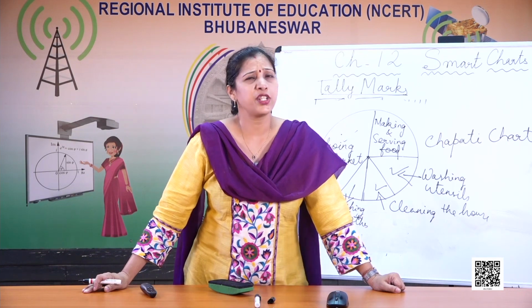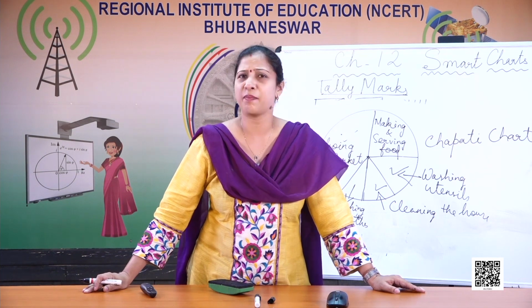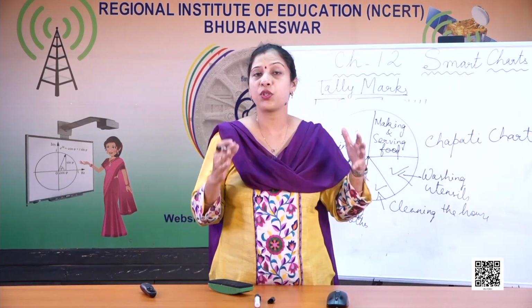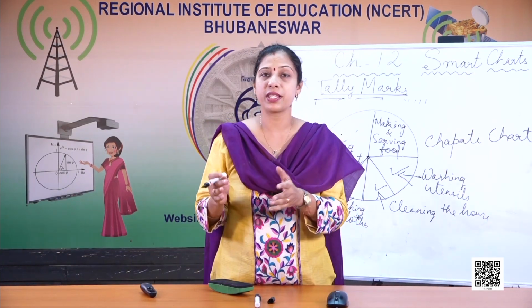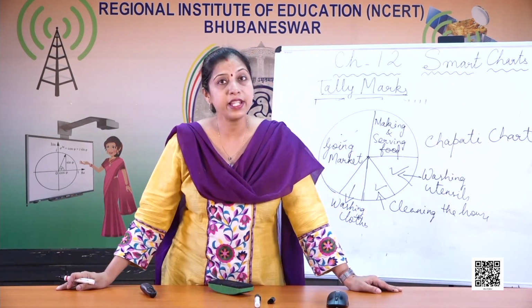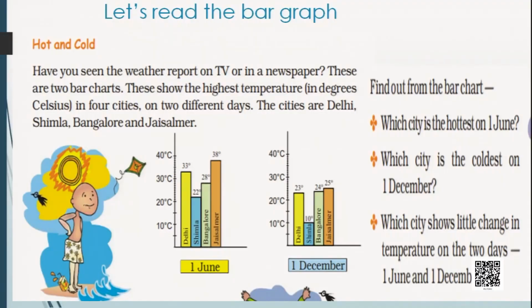Now this bar chart you must have seen a number of times in the newspaper, in books, in magazines, when we have to compare something, when we have to compare 3 numbers, 4 numbers, maybe 3 things or 4 things or maybe more than that, it is always easier for us to show in a bar graph. Now looking at this picture only, these are 2 bar charts. This shows the highest temperature in degree Celsius in 4 cities on 2 different days. The cities are Delhi, Shimla, Bangalore and Jaisalmer.